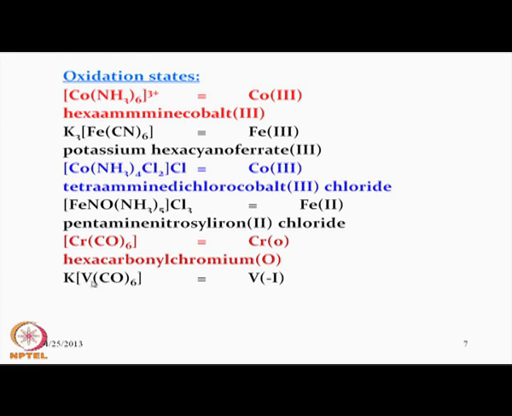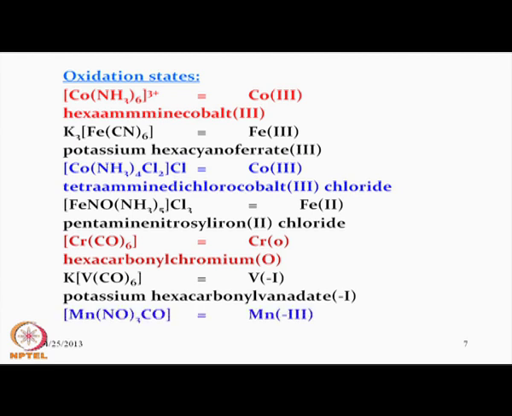Therefore, the vanadium is in the −1 oxidation state, which will be known as potassium hexacarbonyl vanadate(1−). So, it is a potassium salt, and like chromium it also has 6 carbonyl molecules surrounding the vanadium in octahedral geometry.